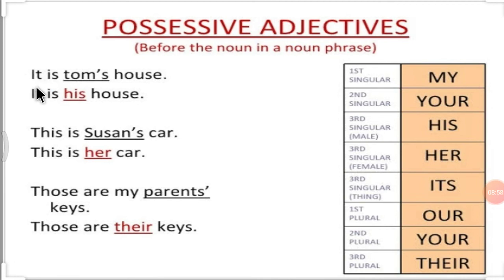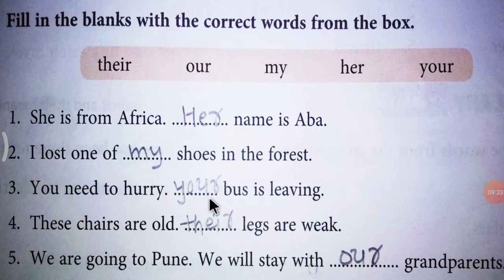Let's see it again. It is Tom's house. Tom is a male, so we will use his. It is his house. This is Susan's car. Susan is a female, so we will use her. This is her car. Those are my parents' keys. Parents is a plural word, so we will use their. Those are their keys. Now, this is the exercise which is given in your English textbook.